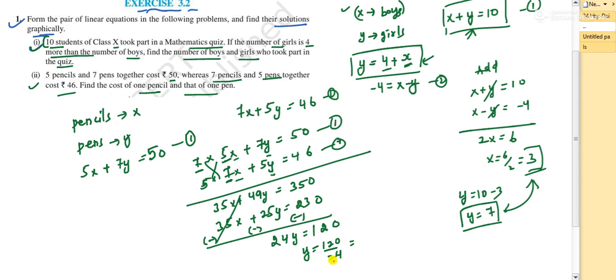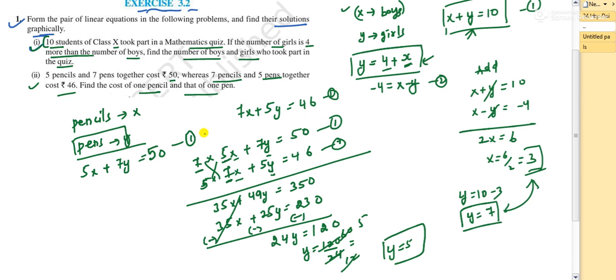If you don't know the 24 table, you just reduce it using 2. So 2 12s are 24, and this is 2 60s are 120. Now 12 5s are how much, 60. So the value of y is how much, 5. What does it mean? Yes, the cost of one pen is 5 rupees.